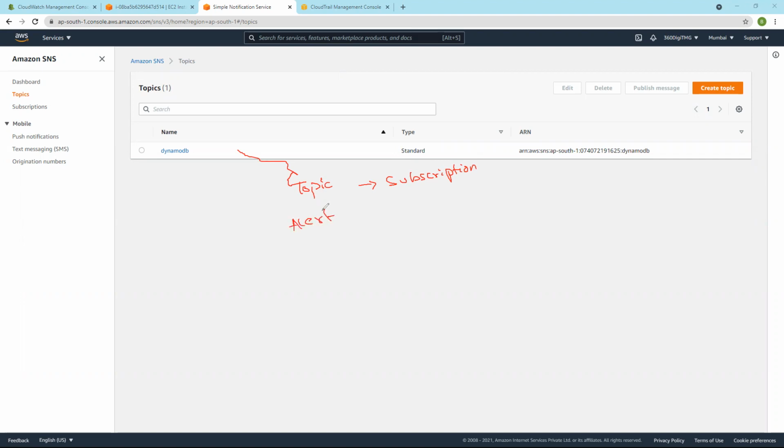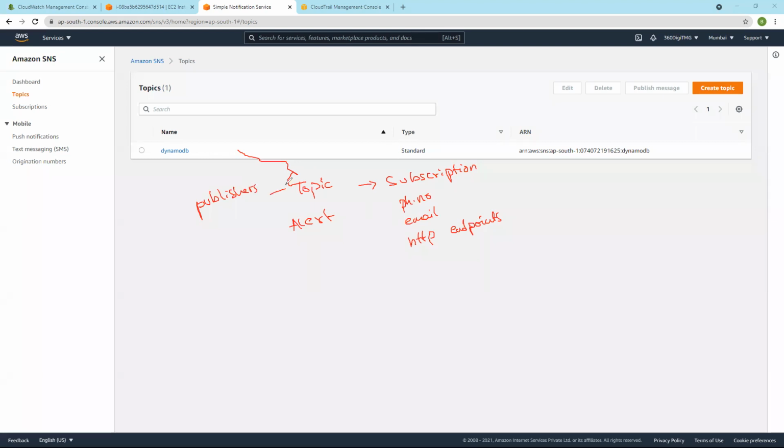The topic name, and then subscription, you can add phone numbers, emails, or HTTP endpoints. These endpoints are URLs of a web application, right? And publishers.